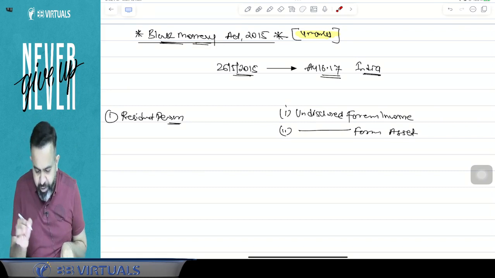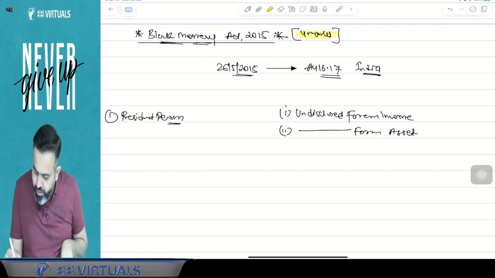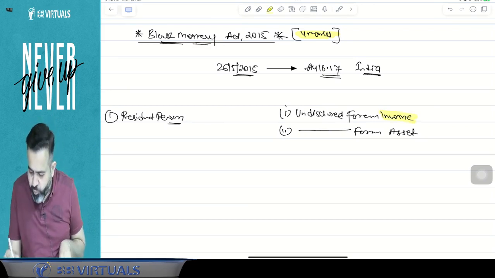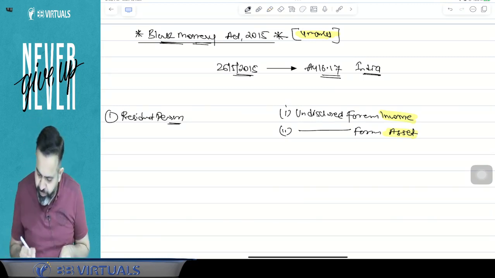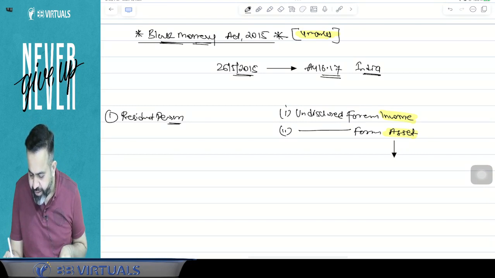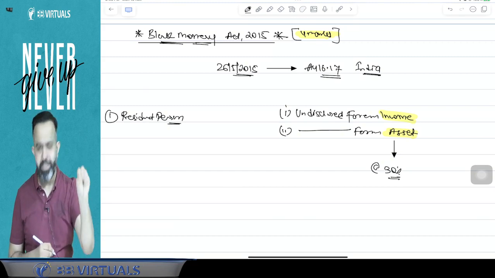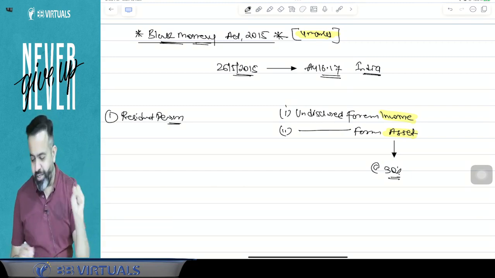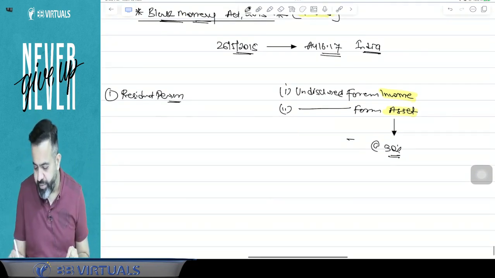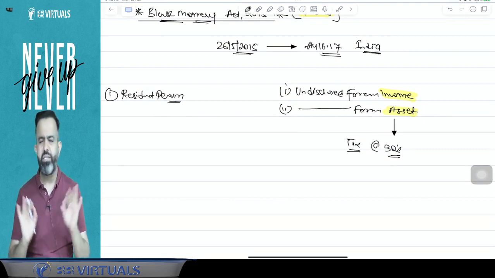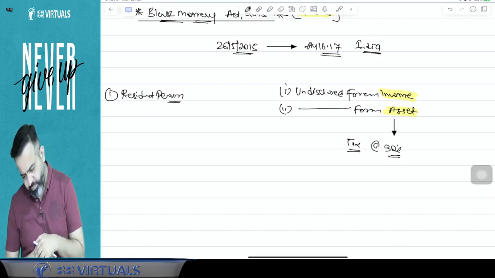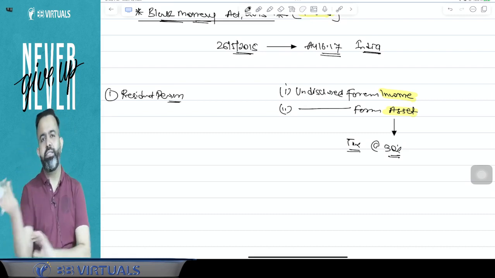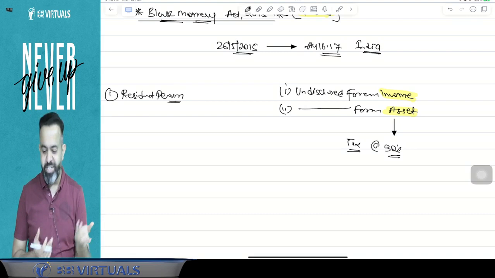And under this act, they have mentioned that whatever the foreign income and foreign asset, whatever the value today, on that value, you have to pay the tax at the rate 30%. Means suppose if income tax department catch that income or catch that asset, then you have to pay the tax at the rate 30%. Means there is a flat tax rate of 30%. There is no surcharge, no health and education cess, flat 30% is tax rate. But guys, you will say that 30%, sir, it's very simple now. Only 30% tax you have to pay.